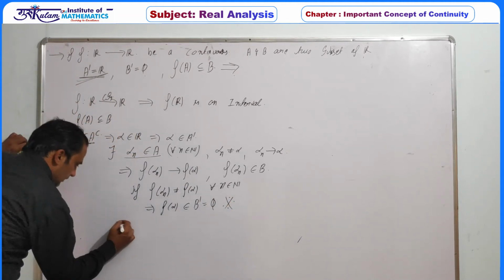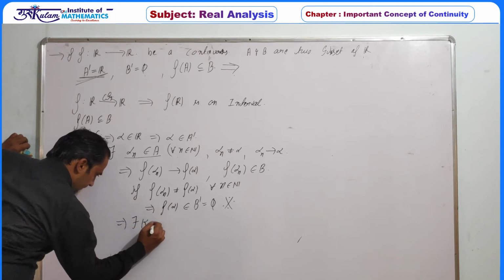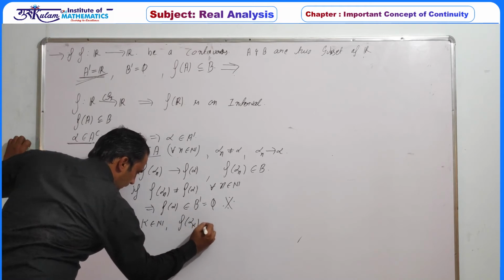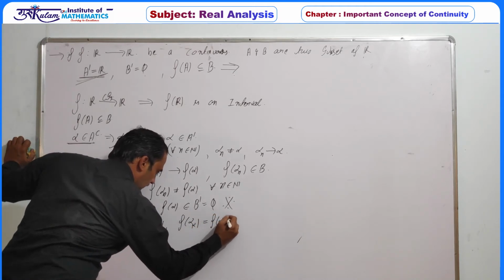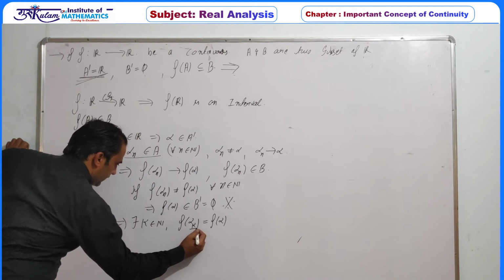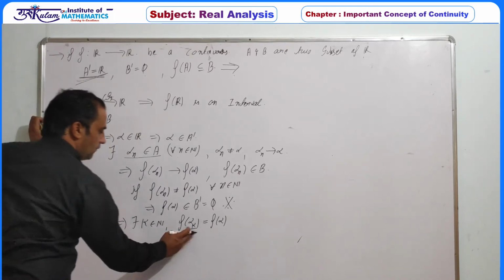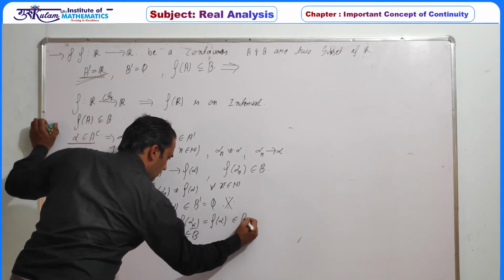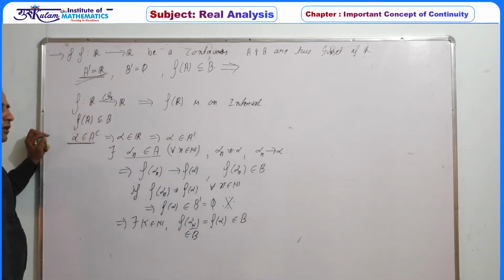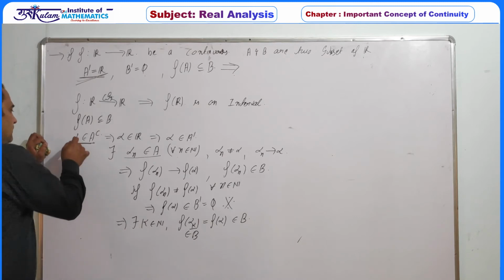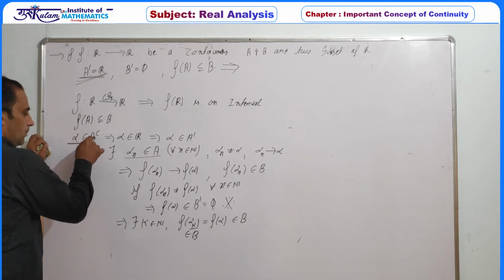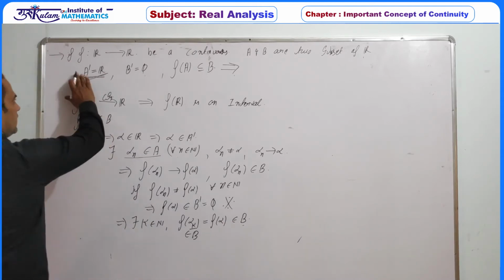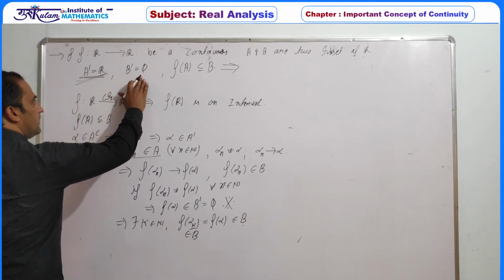So this implies there must exist k belonging to the natural numbers such that f of alpha k is equal to f of alpha. Now this alpha k is a member of A, so f of alpha k belongs to B. So definitely this f of alpha belongs to B. So the image of every member of A complement is also contained in B. So what is the use of this A dash equal to R and B dash equal to phi?